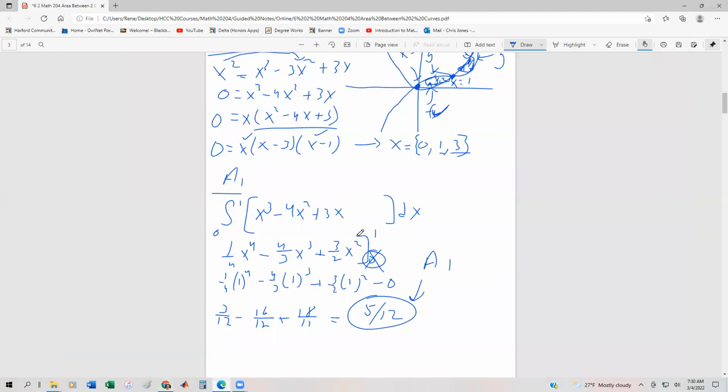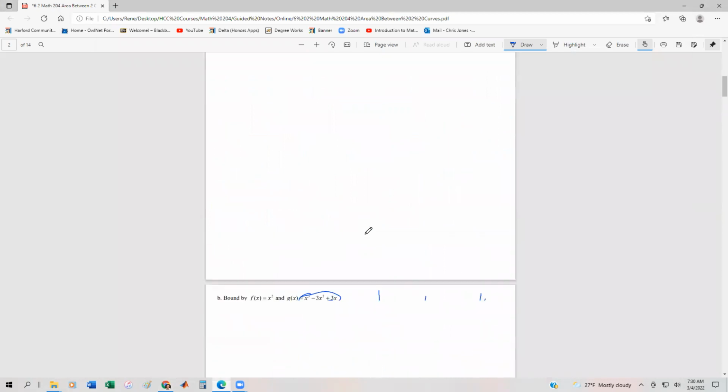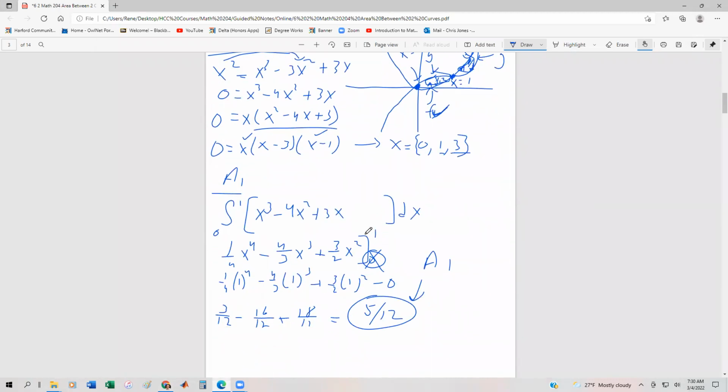All right, so a little bit longer problem. And I know in the previous one I didn't show you how to verify it, but at least now we know how to do the area bounded by a couple of curves for polynomials. Now, what if it's not a polynomial? That's what we're going to look at in the next example.